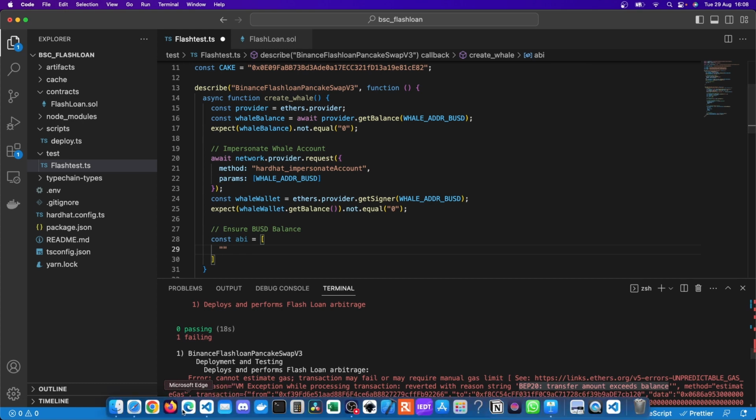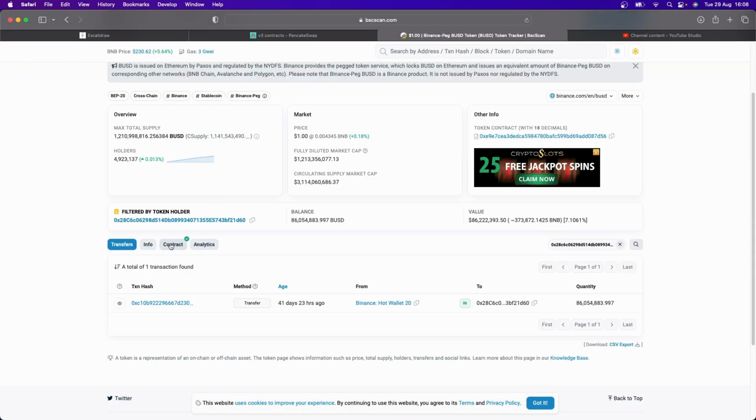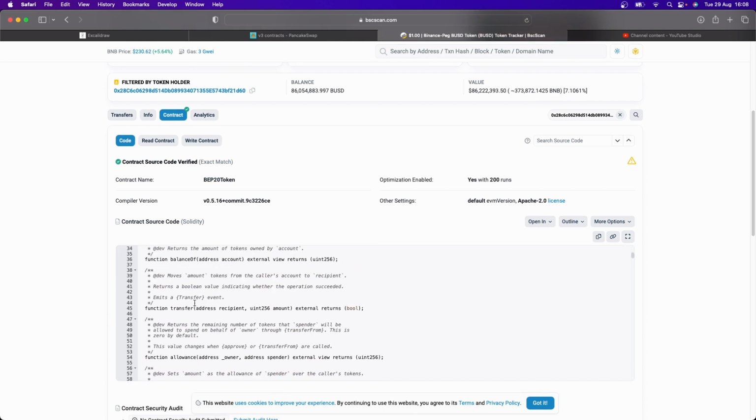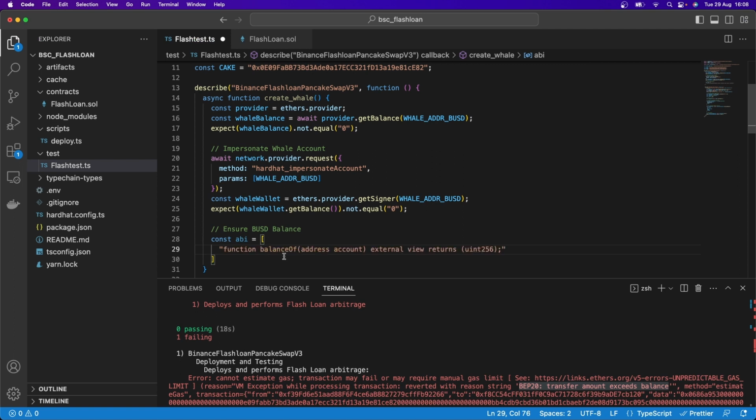And so what is that going to be? Well, let's go over here to our contract and take a look. We've got decimals, we've got balanceOf. And so this function, balanceOf address account, and then view returns uint256. I'm just going to copy this and paste it in here, because the cool thing with ethers.js is we don't need an entire ABI. We can just type in just the function we need. And the address here, I'm just going to put as _owner, because this is how I've done it before. And rather than have external, I'm going to just call it view returns.